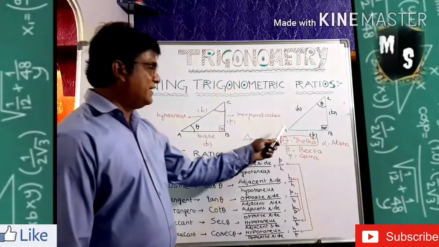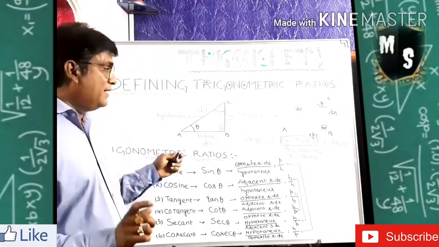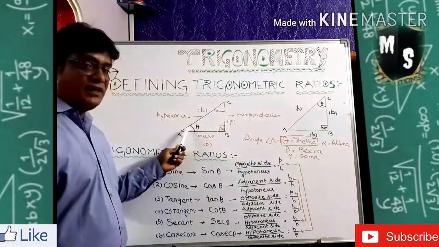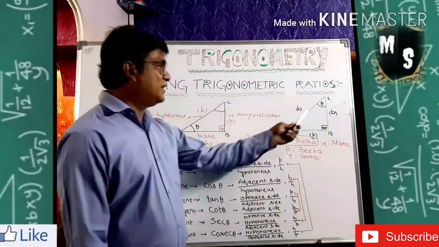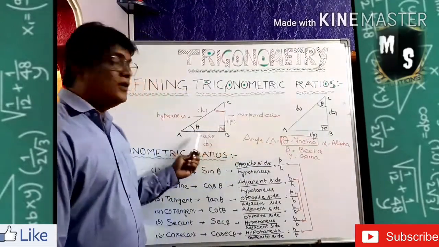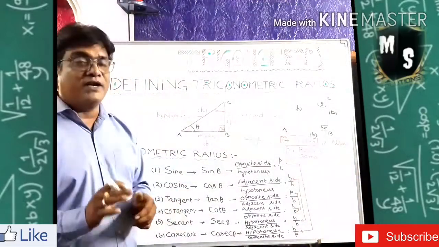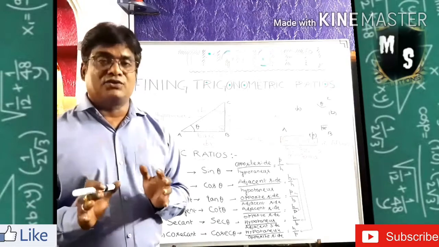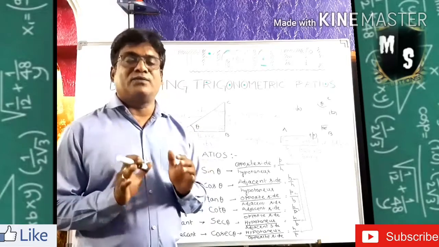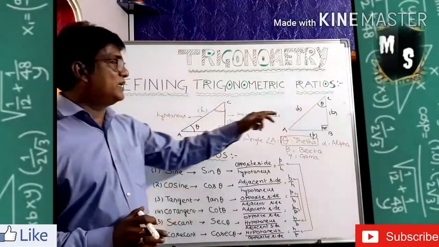Similarly, I made another triangle for you here. Here see, the unknown angle I took at angle A. But here the unknown angle I took at angle C. That means here the theta is with the base and here the theta is on the top. So two types of positions of theta can be observed in our trigonometric right angle triangles. So when you are doing the trigonometric ratios, first of all we have to consider the position of the theta, where the theta is. The theta is with the base in the down or the theta is with the top.